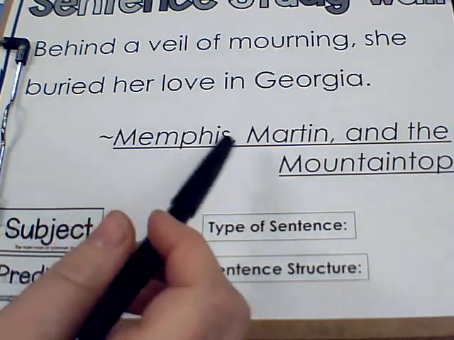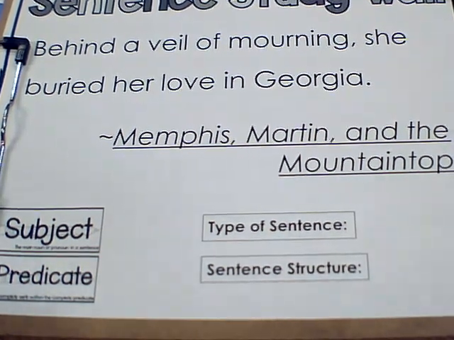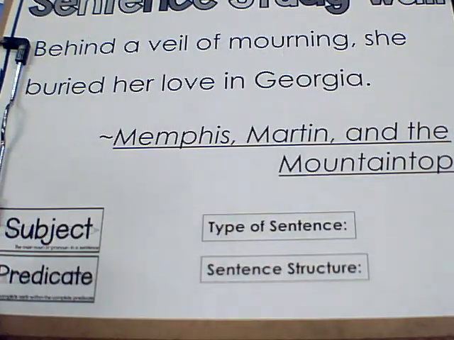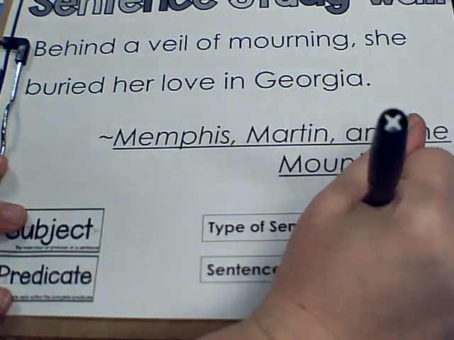It's from the book Memphis, Martin, and the Mountaintop, which is a very long book, actually. It's going to take us a while to get through it. But the sentence says, behind a veil of mourning, she buried her love in Georgia. The sentence ends in a period, so that's either going to be declarative or imperative. Declarative is just basically saying something simply, and imperative means that somebody is being commanded to do something. She's not being commanded to bury anything, so this is a declarative sentence.